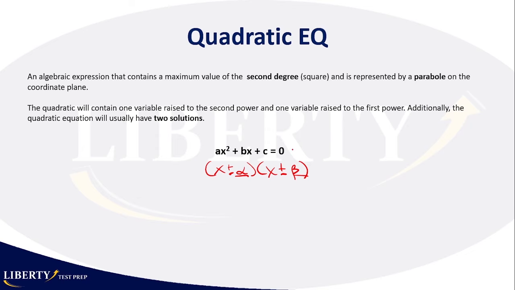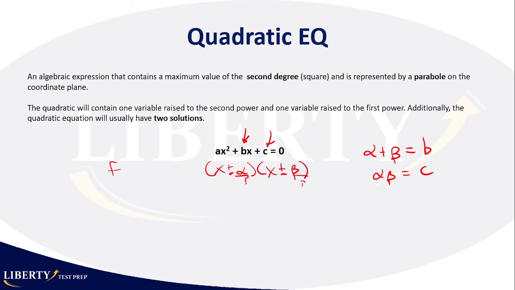Okay. Now, alpha and beta, how do you find them? Usually, it will be easy to find them. Okay, you won't need the quadratic formula. There's a quadratic formula. Of course, we all learned that formula in high school also. That's not necessary on the GMAT. Okay, how do you find these values, alpha and beta? Basically, alpha plus beta must be equal to b here. And then alpha times beta must be equal to c here. So that's how you get it. So two numbers that when they are added give you b, and when they are multiplied give you c.